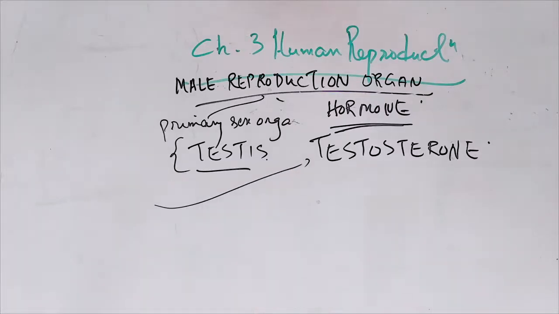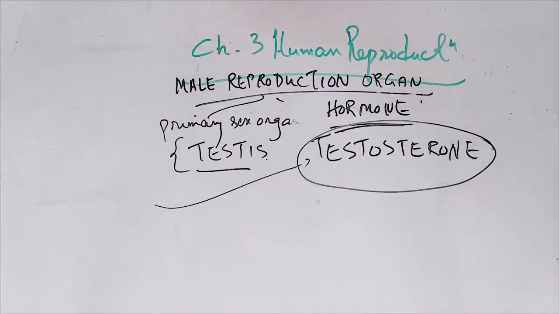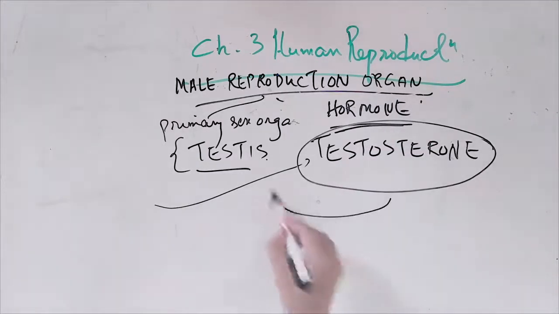So the testosterone hormone will obviously be signaled by the brain: the gonadotropin hormones from the anterior pituitary gland. That signal will come through your bloodstream to your testes, telling them to produce testosterone, and that is how we form the sperms. So don't forget testosterone, the male sex hormone, which helps in formation of sperms inside the testes.